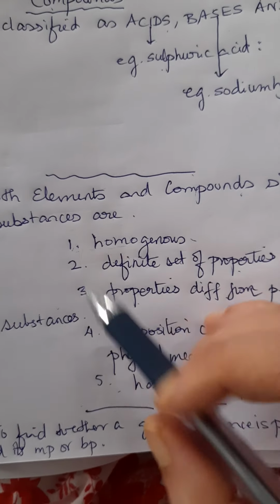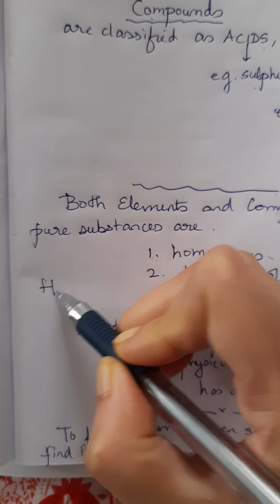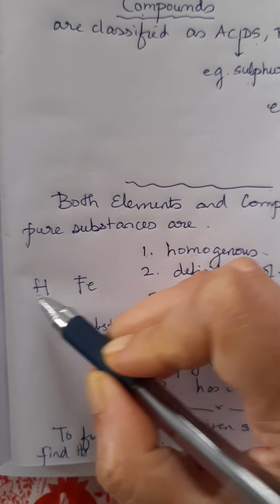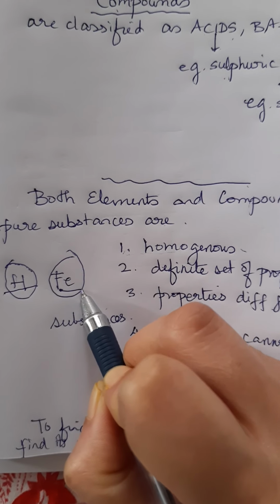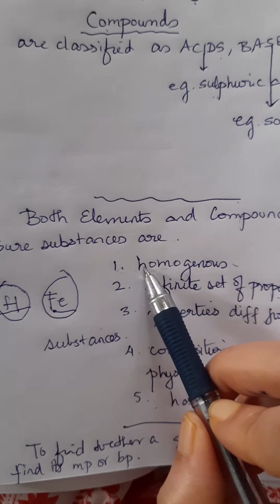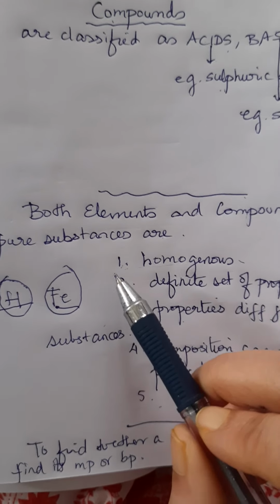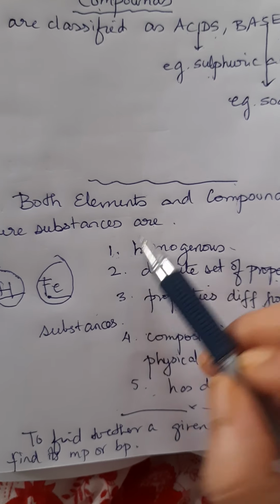properties of other substances. For example, if you take two elements, hydrogen and iron, the properties of hydrogen are totally going to be different from the properties of iron. One is a gas, the other is a solid. Now, I want to explain more about this homogeneous when we go into more detail.